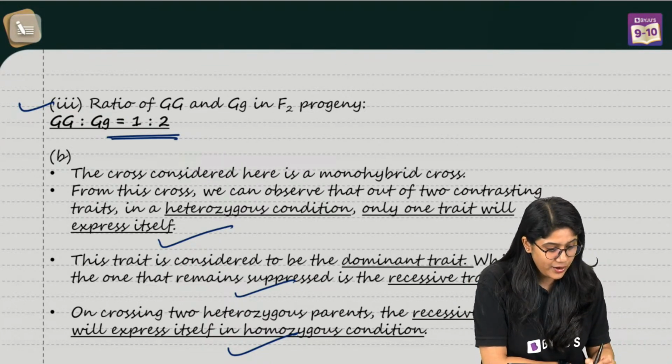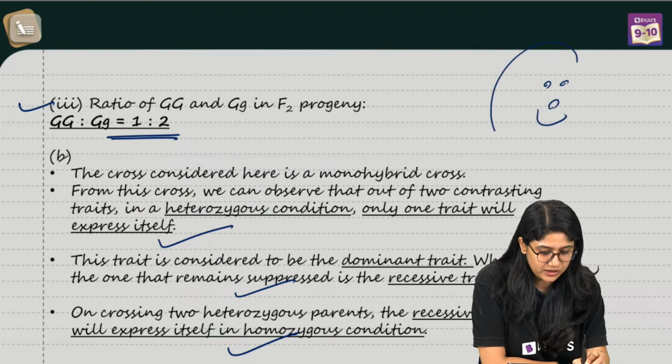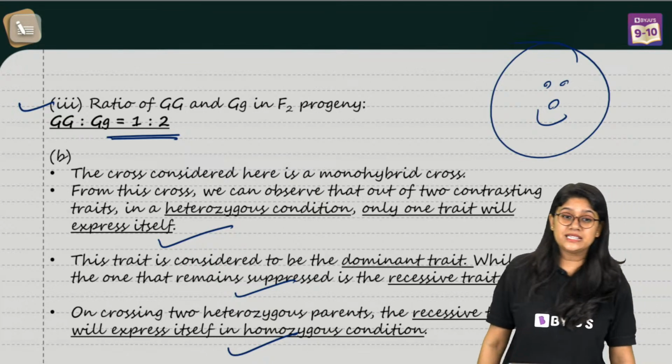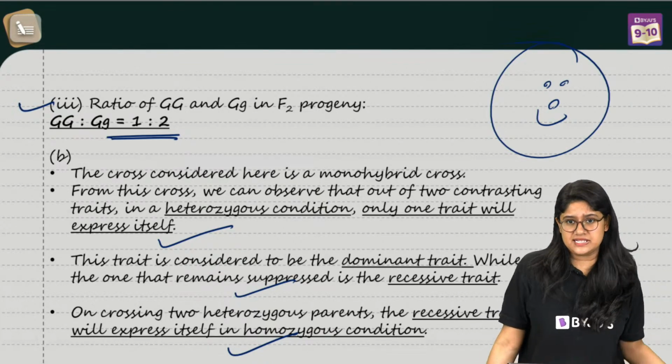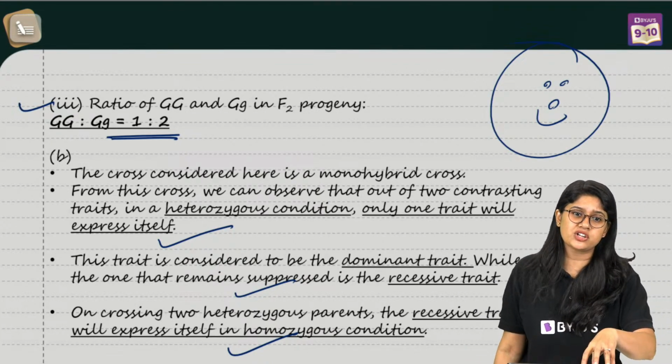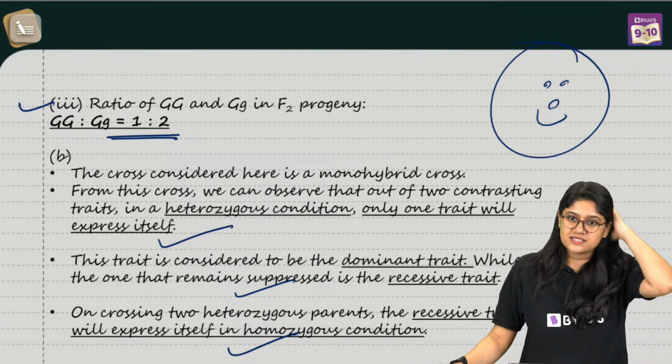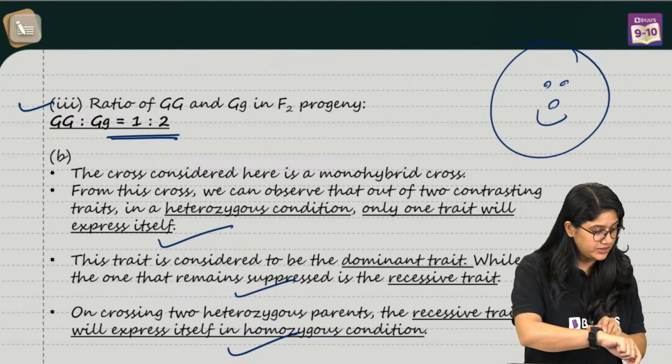So I hope that everyone is clear with this? Quickly, a quick thumbs up everyone. Aditi, for the monohybrid cross, it's really very easy. We just have the monohybrid cross, F1 generation, F2 generation. You can easily draw it. Awesome. We are clear with it, right?